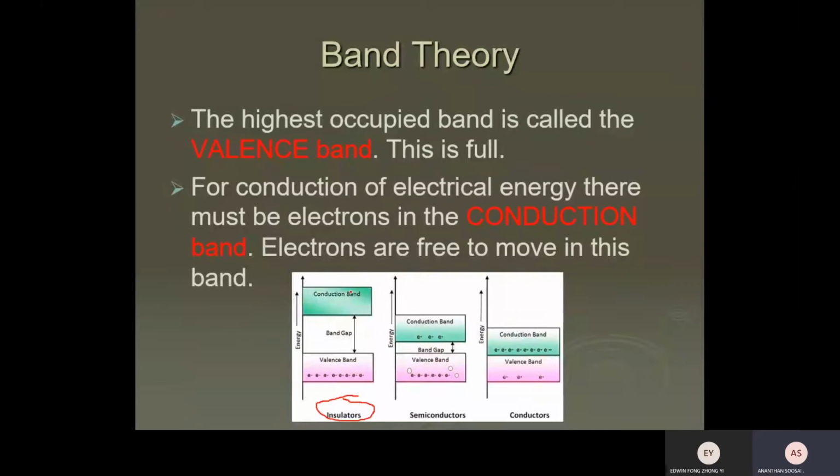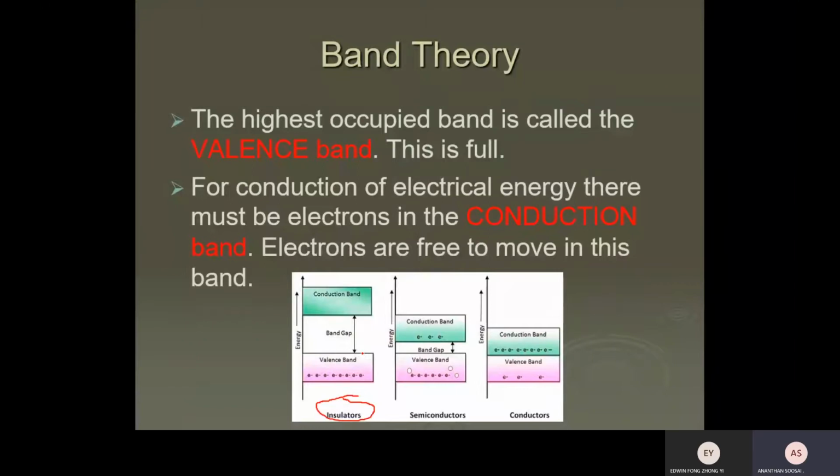The lower one is called the valence band, and then the forbidden gap. The forbidden gap is a region where the electron can't stay because there are no energy levels there. On top, there are other energy levels grouped together called the conduction band. What is the difference between valence band and conduction band? If the electron is in the valence band, it is still bonded to the nucleus.